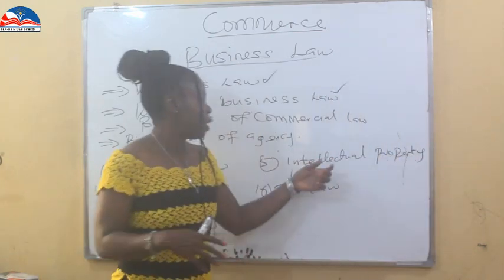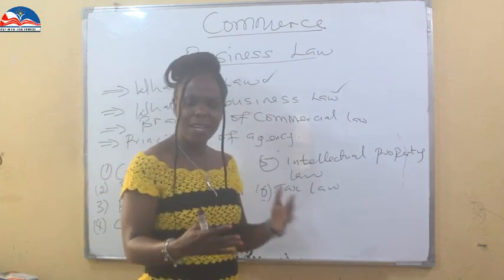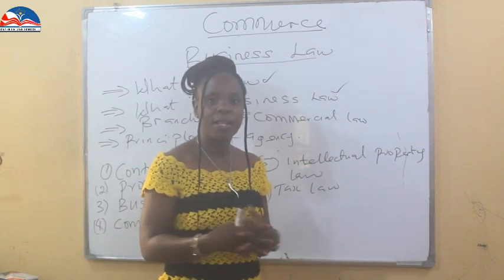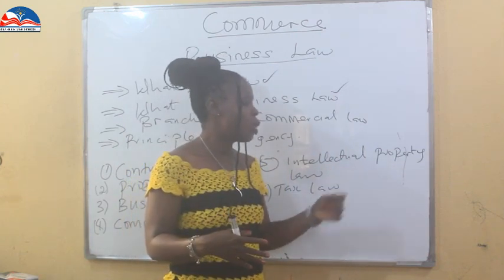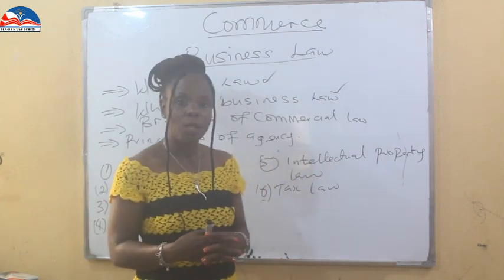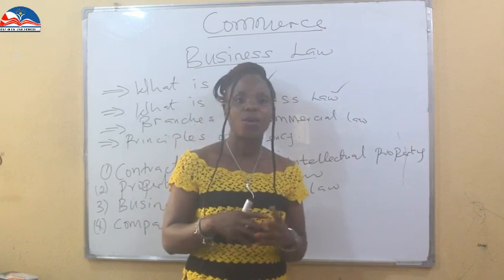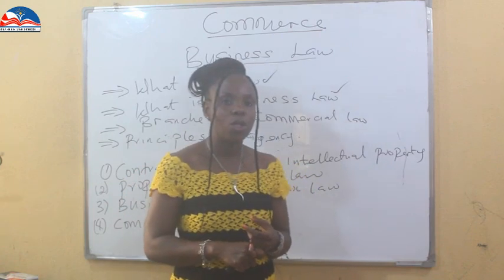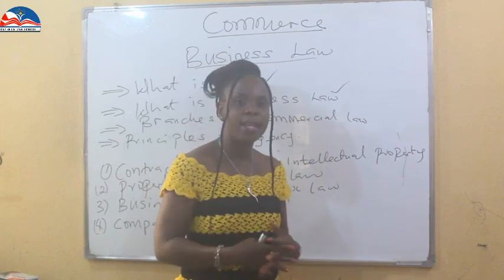And then we have intellectual property law. We have direct property and indirect property. Visual property that people can see, tangible property. But in this intellectual property law, it covers copyright, artwork, the originality of the owner who originally owns an artwork, the law that covers him in case of people trying to take up the work or trying to impersonate.